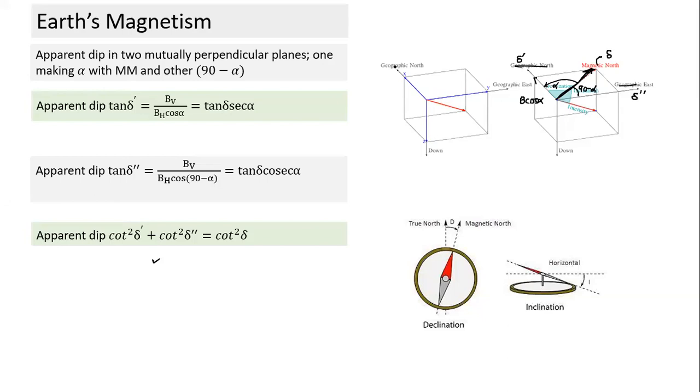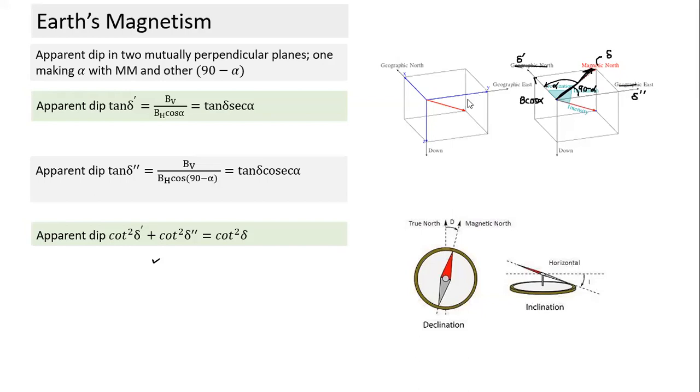To measure the horizontal angle, I need 2 vertical planes, so I need a reference vertical plane. The reference vertical plane we use is called the geographic meridian, an imaginary plane passing through true north. The two names used to define those angles are declination and dip. Declination is the angle used to define the horizontal angle. Dip is used to define the vertical angle. Declination is with reference to the geographic meridian, and dip is with reference to the horizontal plane.